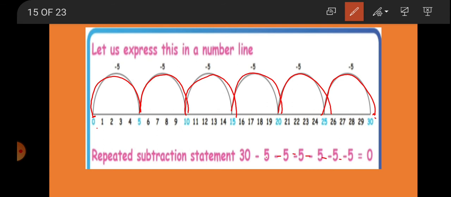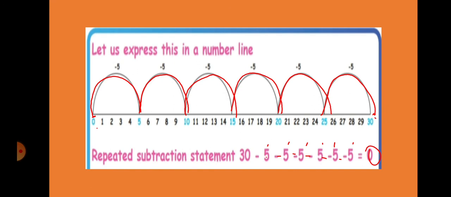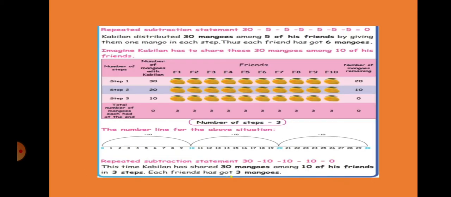So totally how many times minus 5? 1, 2, 3, 4, 5, 6. 6 times. Then only it is coming 0. So 6 steps it is coming. Okay. So this is the repeated subtraction statement. Next thing, see here.